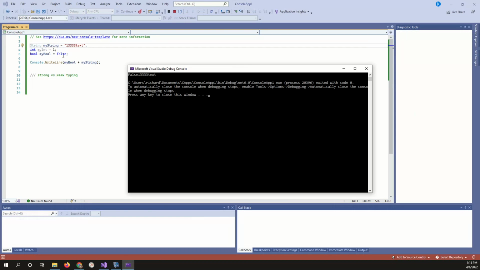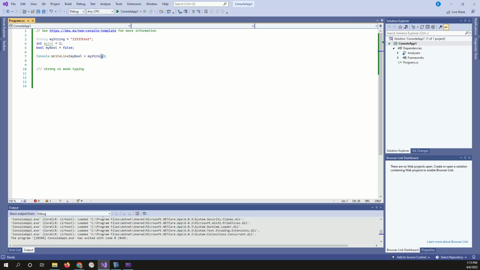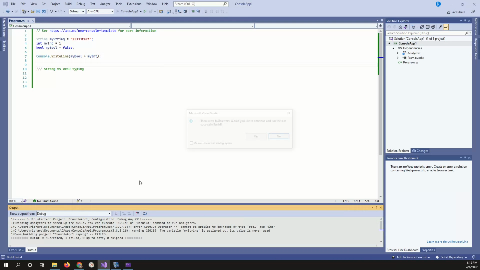Again, it converts the bool false, which is not text, it's just the value of false, into text and puts the two together. How about if you do my bool plus my int? Putting the two together, it doesn't actually work there.